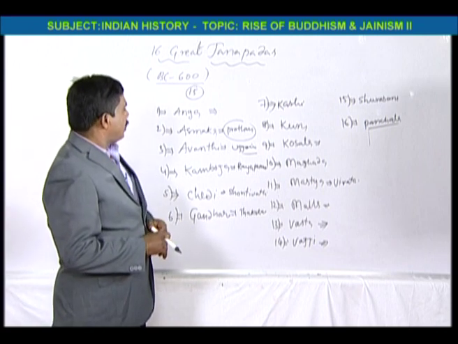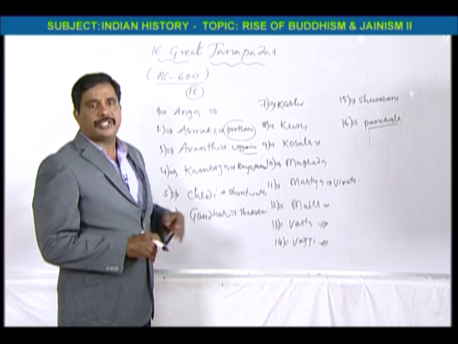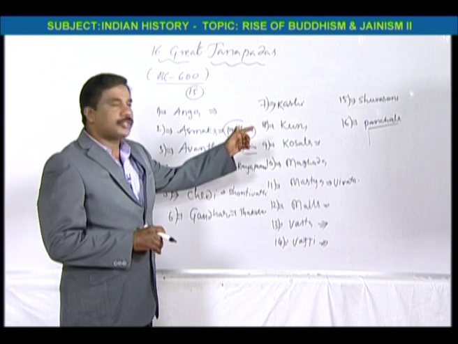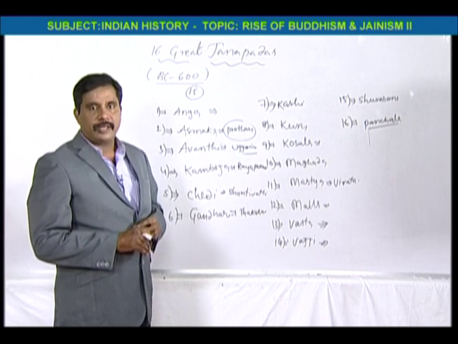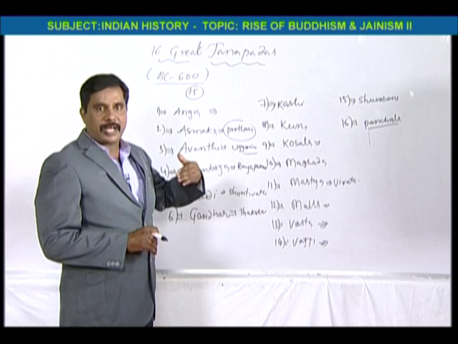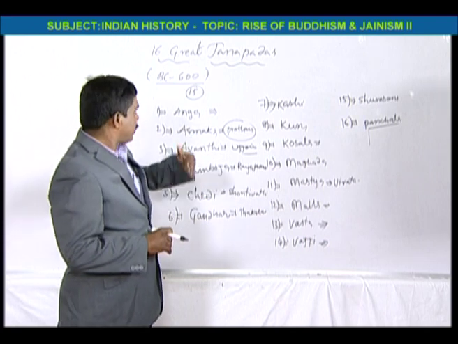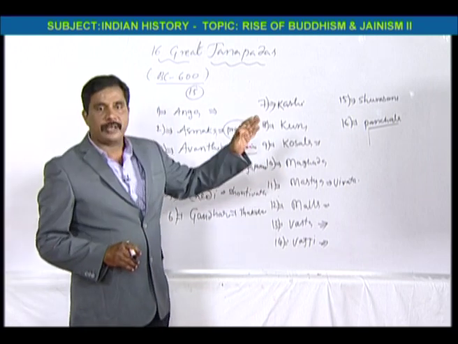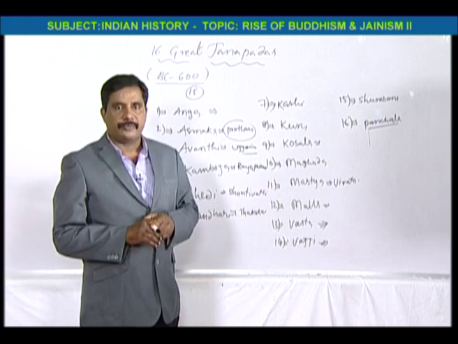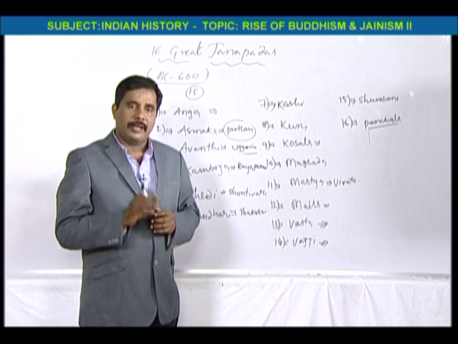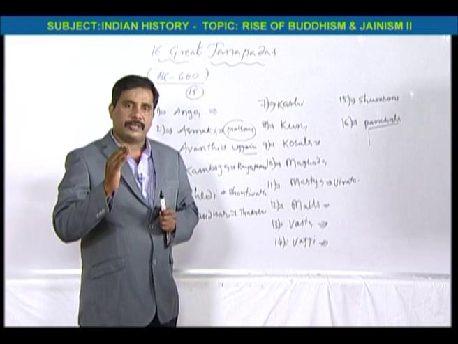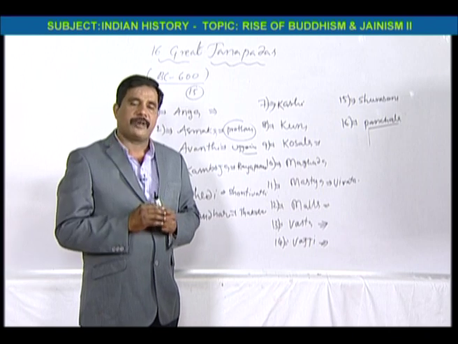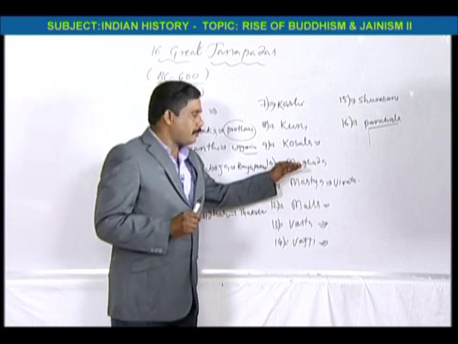Among all these 16 Janapadas, Magadha is the strongest. That is why in 600 BC, Magadha is ruled by 3 dynasties. You see, in India, the first centralized, perfect administration started from Magadha only.